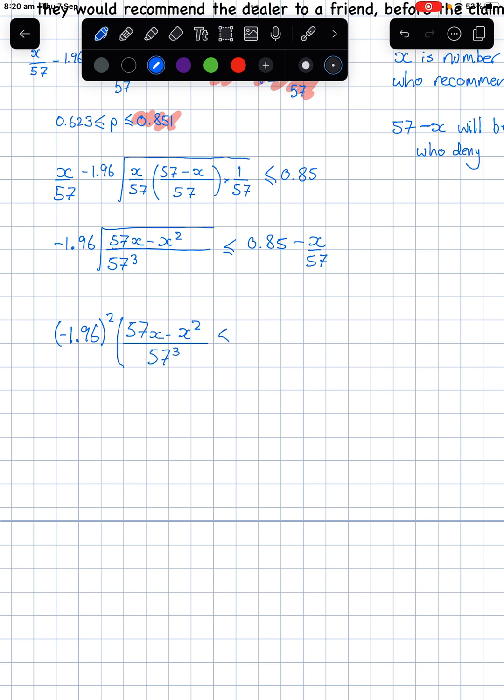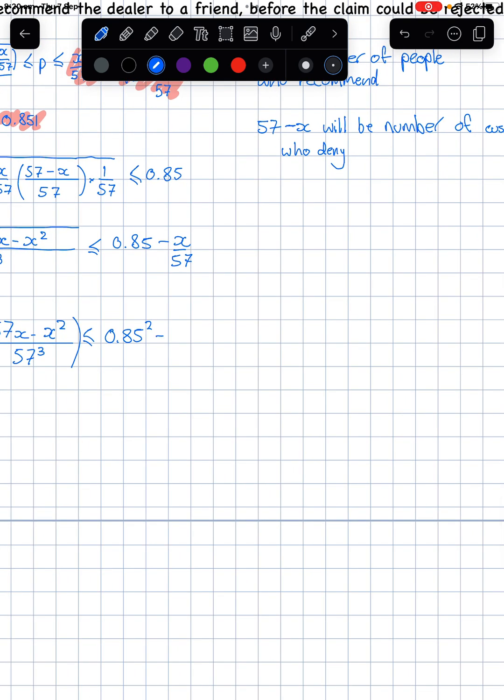And this is going to be less than or equal to 0.85 squared, and then minus 2 times 0.85 times x on 57. Be aware that I did the negative at the start, and then plus x on 57 squared.